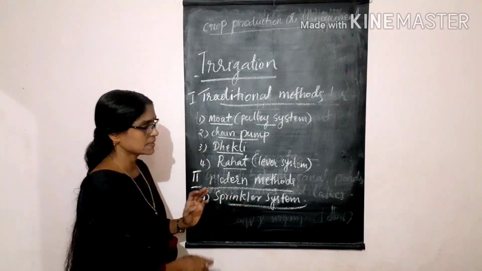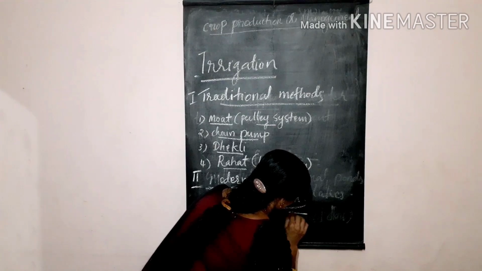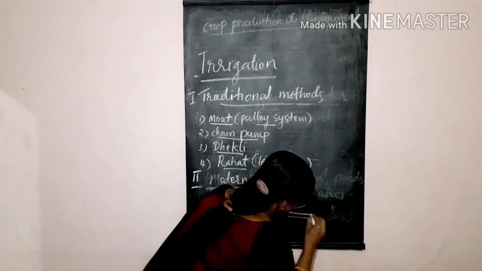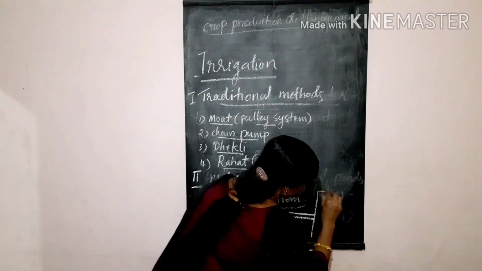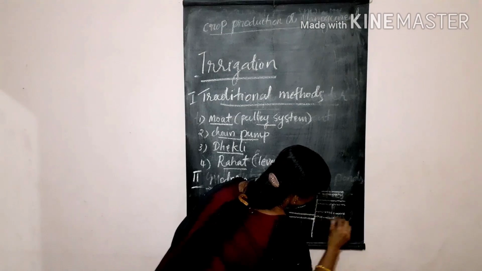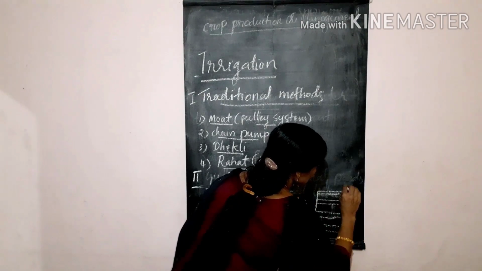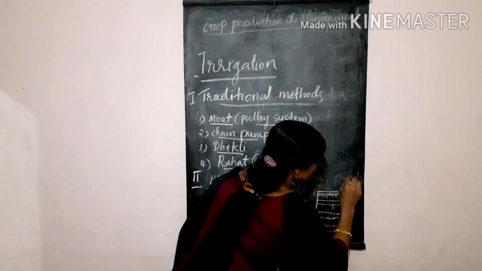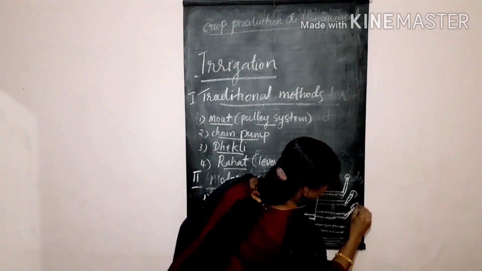In the sprinkler system, there is a main pipe. With the main pipe, a lot of perpendicular pipes are arranged, and these perpendicular pipes have rotating nozzles on the top.